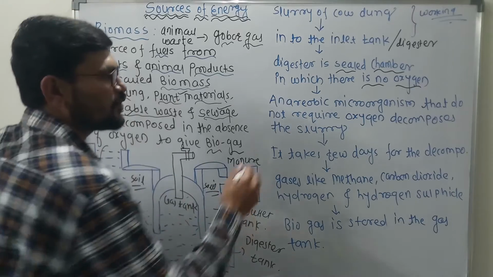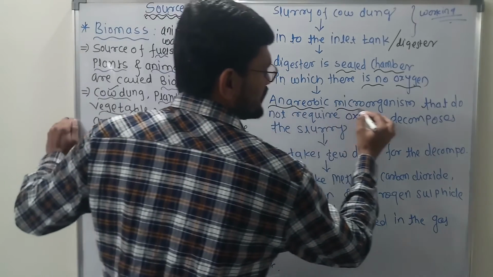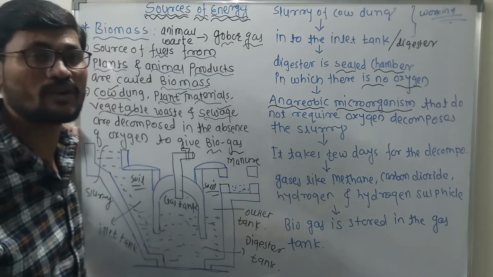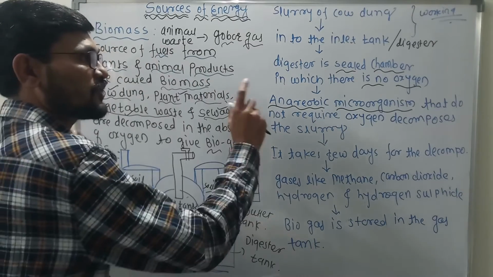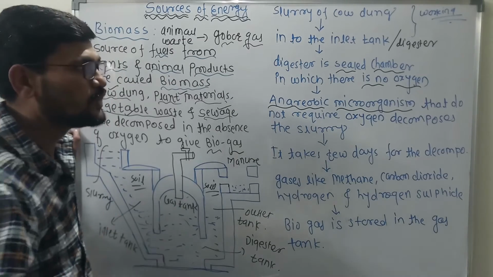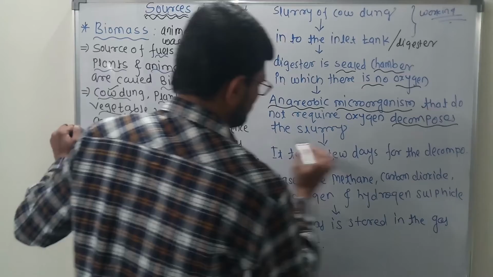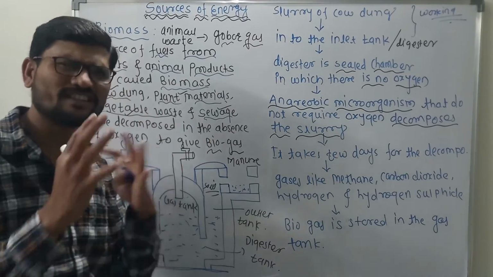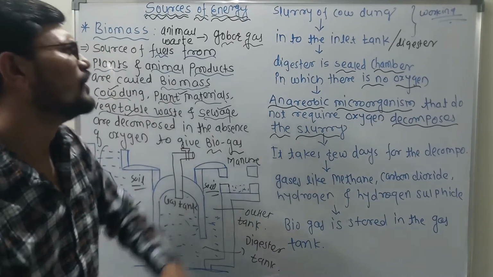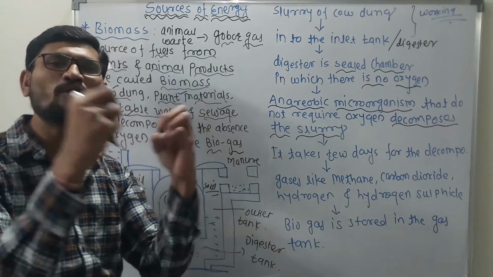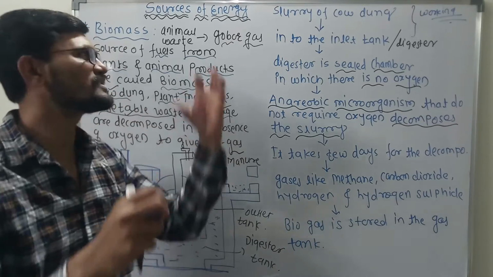In it are anaerobic microorganisms, isn't it? Anaerobic microorganisms, those organisms which don't require oxygen at all. These microorganisms, what do they do, you know that? Clear? They decompose the slurry. What is the concept of the decomposition of the slurry? Whatever the composition of the slurry is, they break it down.